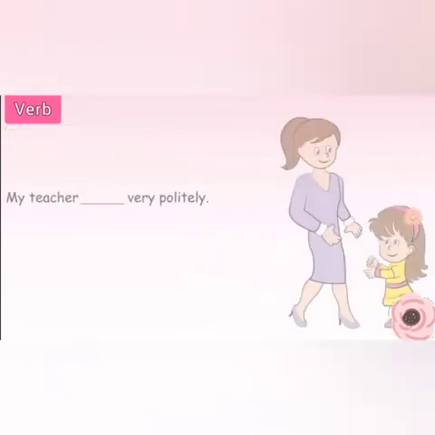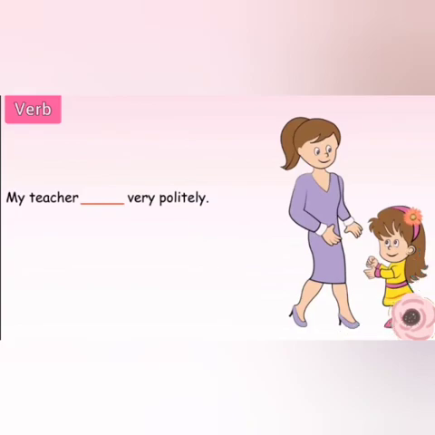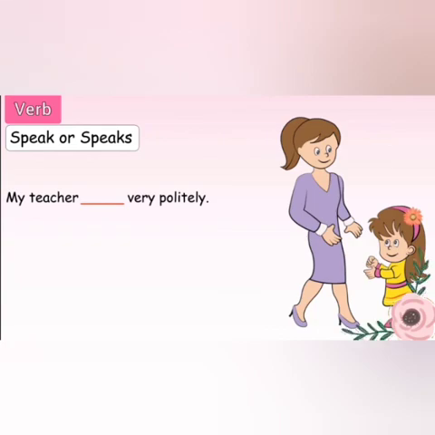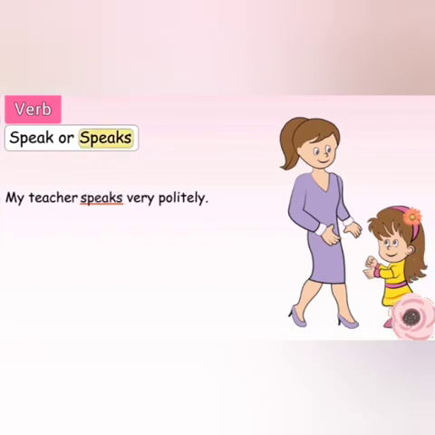Now let's have a look at the last example. My teacher dash very politely, and we have to fill the blank with the correct form of verb. So kids, we have to place the verb after the singular noun my teacher. So the verb will end in s or es. So we will use speaks here. So the sentence will become, my teacher speaks very politely.